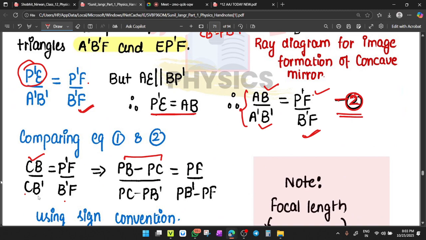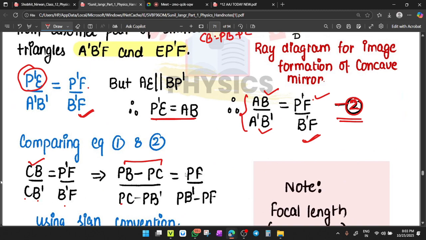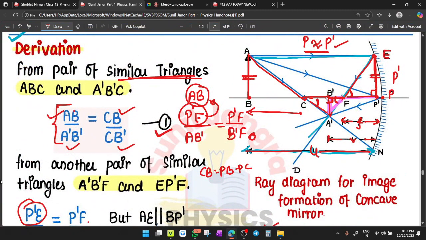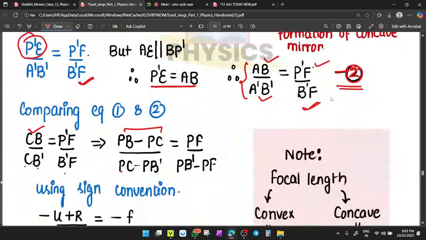Can you write CB dash as PC minus PB dash? Check CB dash. CB dash may be written as PC dash minus PB dash. Okay. So you can write it PC minus PB dash. Click OK.